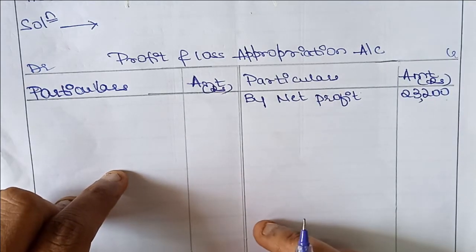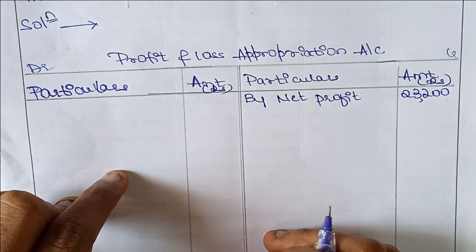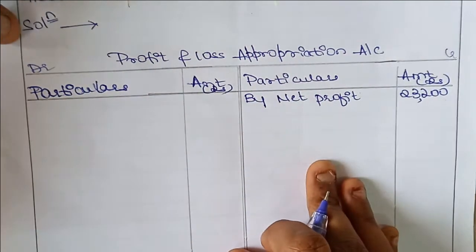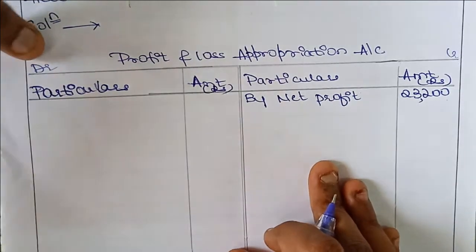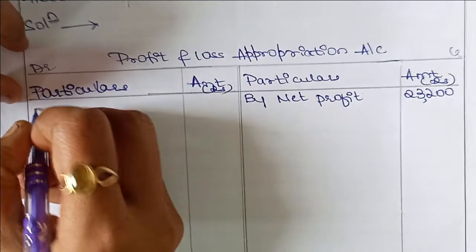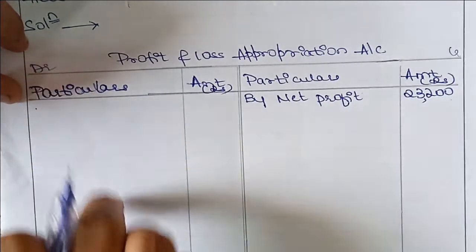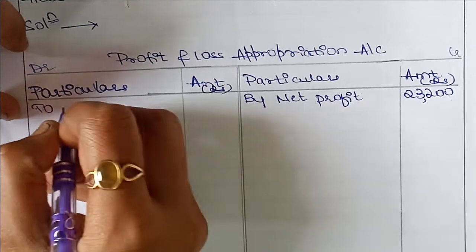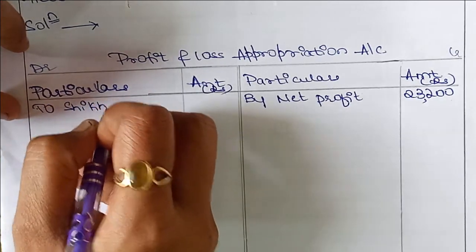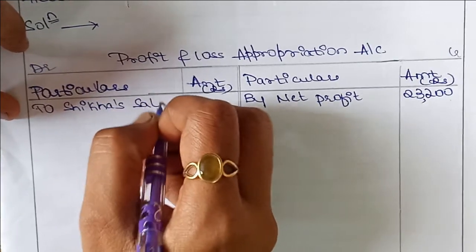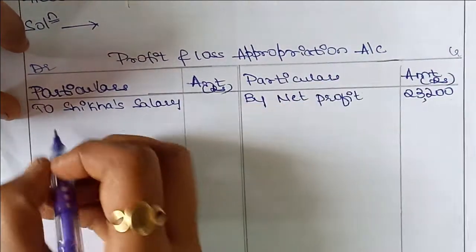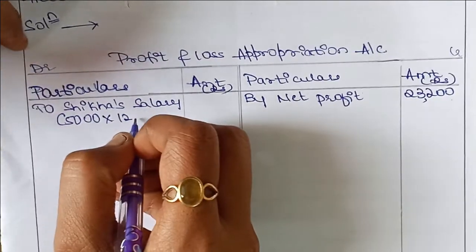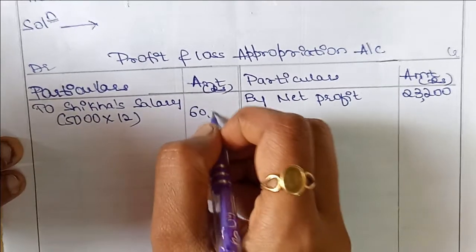Then after that we'll go according to the partnership agreement. So salary: after allowing a salary of rupees 5,000 per month to Shika. Salary will be on this side, because debit all expenses and losses, credit all incomes and gains. So to Shika's salary, per month is 5,000. For the whole year, that is 12 months, it will be 5,000 into 12, that is 60,000.